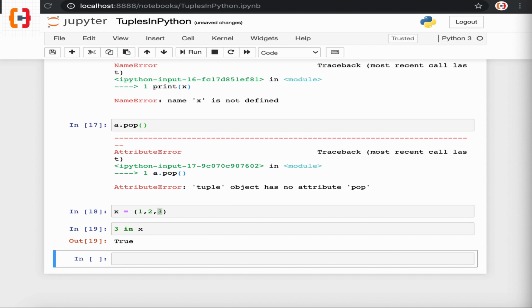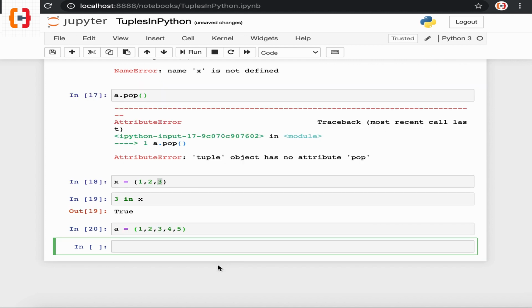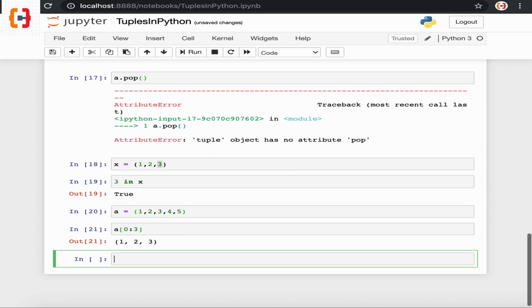We can access a range of elements in a tuple using slicing. To do that, a colon is used to slice any tuple. Let's try to understand that with an example. Consider a tuple A with values 1, 2, 3, 4, 5. Let's assume we want to access the range of elements from index 0 to index 3, and if we execute the command, we can see the first 3 elements are accessed from the tuple.